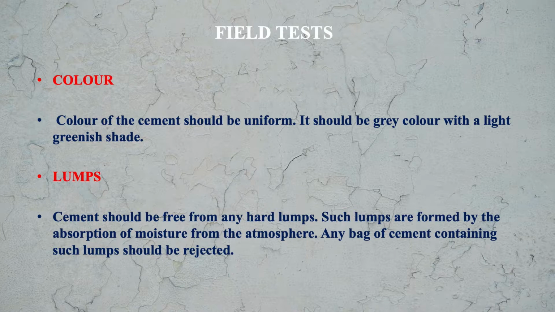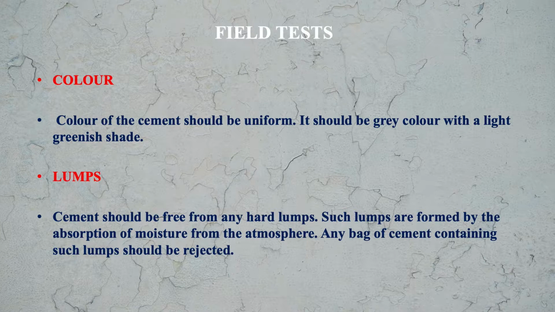Then lumps. We have to check the cement for the presence of any lump. Cement should be free from any hard lumps. Such lumps are formed by absorption of moisture from the atmosphere. Any bag of cement containing such lumps should be rejected, because it means there is an exposure of the cement to the moisture and there is a deterioration of the cement.